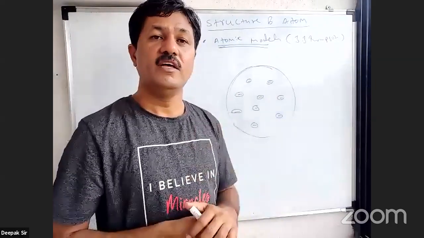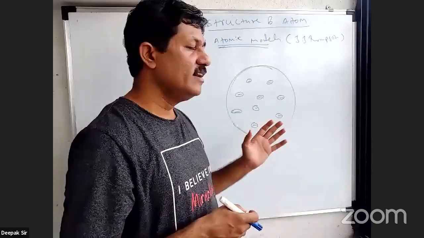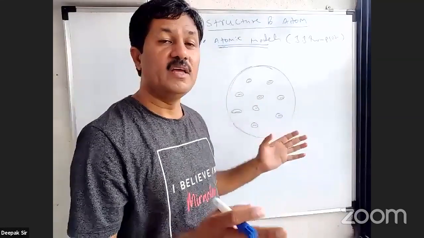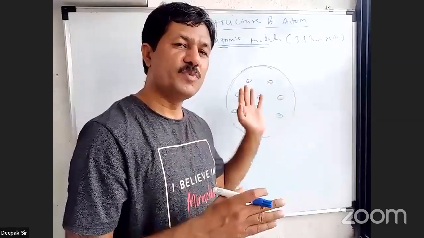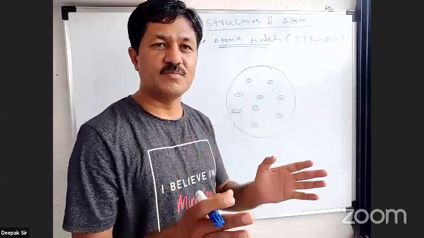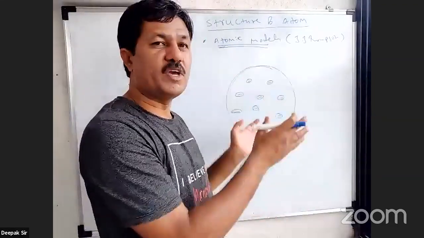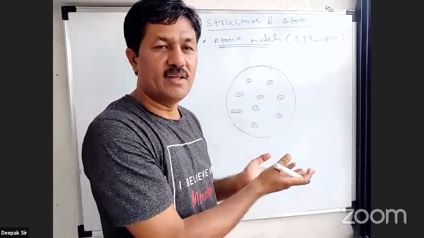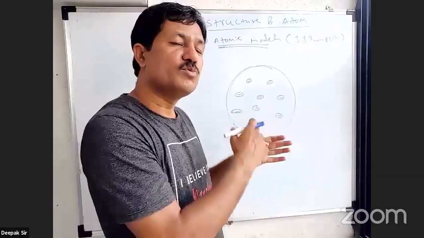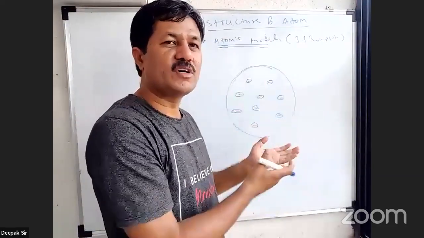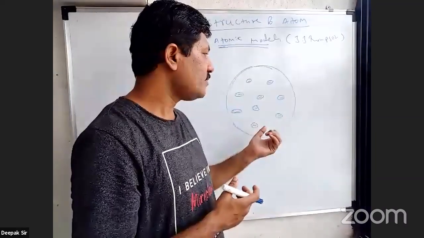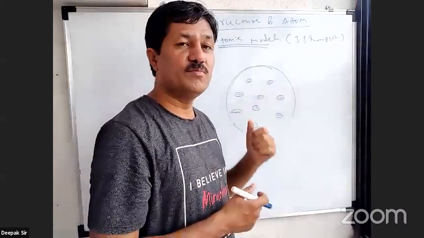Thomson. J.J. Thomson ने क्या बताया कि he said that the structure of atom is a spherical one. Electrons are embedded in the sphere. The total mass of this atom is spread throughout the sphere, or is due to the sphere, total sphere. जितना बड़ा एटम का स्फीयर है उसमें उसका मास डिस्ट्रीब्यूटेड है, उसके कारण ही उसका मास होता है, ऐसा उसने कहा. एंड दिस इज द मॉडल पुट फॉर बाय J.J.